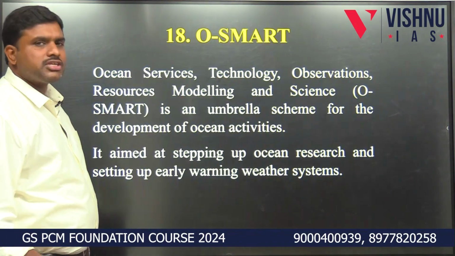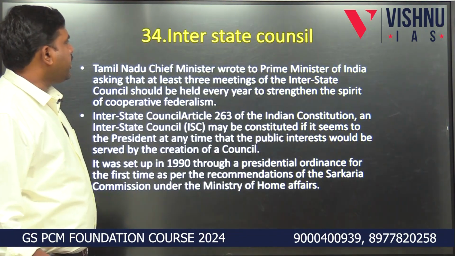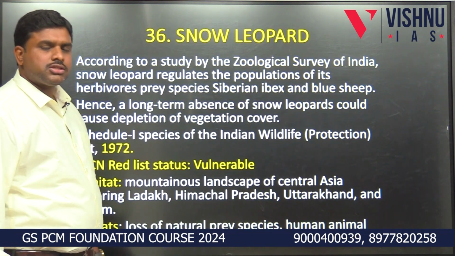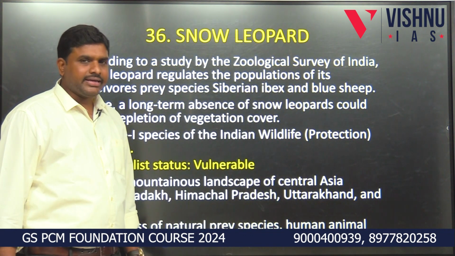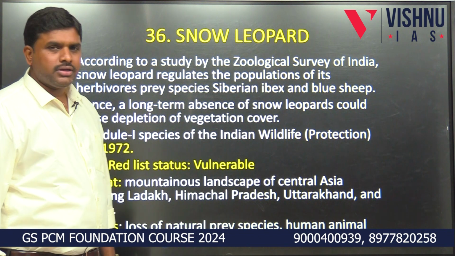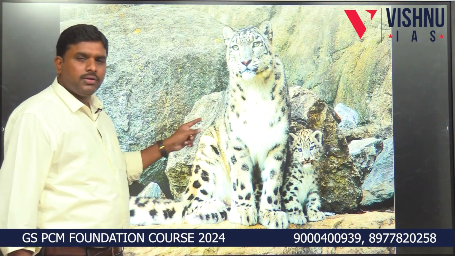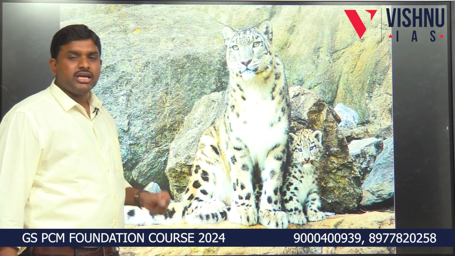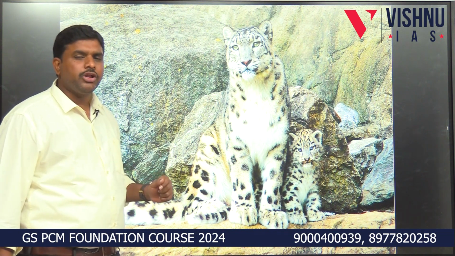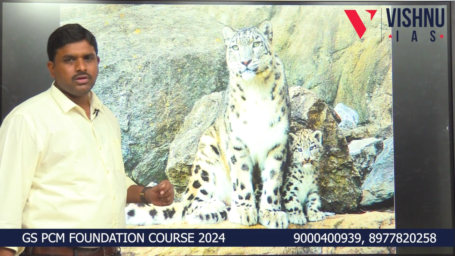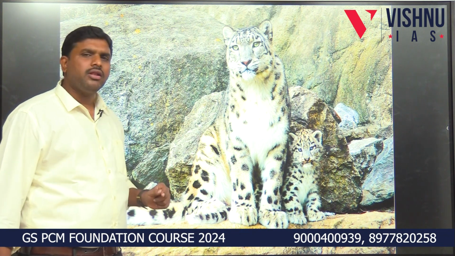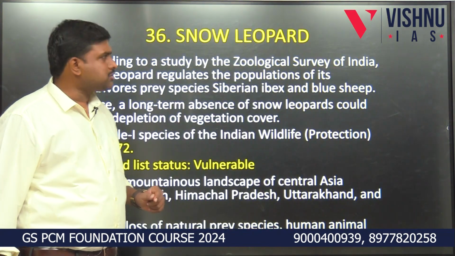These are all the topics which we discussed earlier, which are there on YouTube. And now it is from 36 to 40. The video number 8, episode number 8, Snow Leopard. The snow leopard is in the news. The status of this beautiful predator is vulnerable under the International Union for Conservation of Nature, IUCN. It is vulnerable status. So why is it in the news?